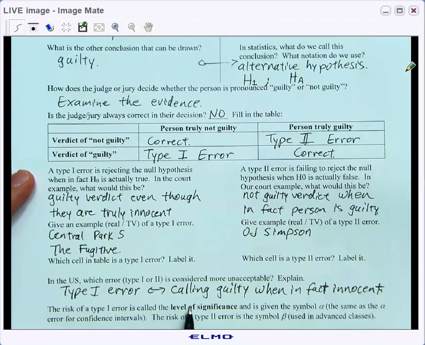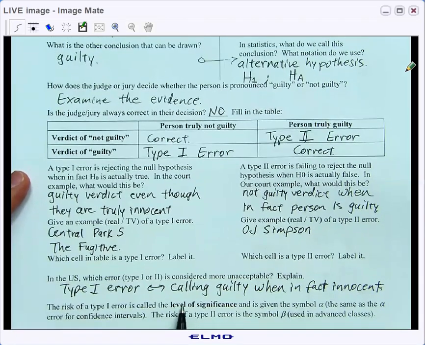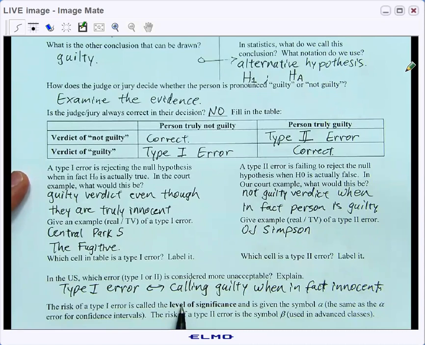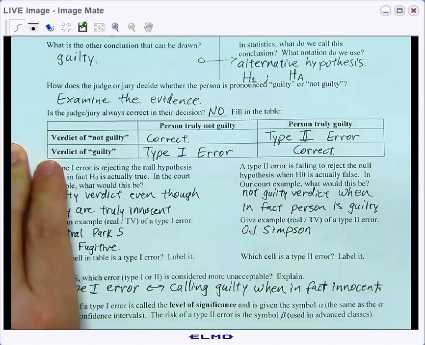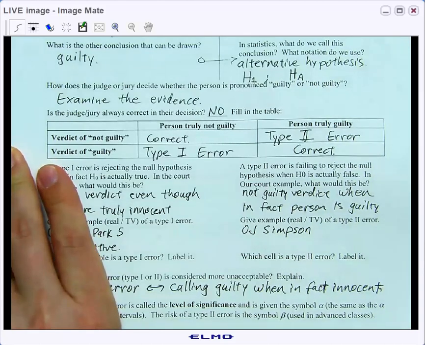So we want to quantify that in statistics, and so we call the level of significance this risk of a type 1 error. And we use the symbol alpha, the same alpha that we used back in chapter 7 when we were talking about confidence level, the complement of the confidence level in the confidence interval.